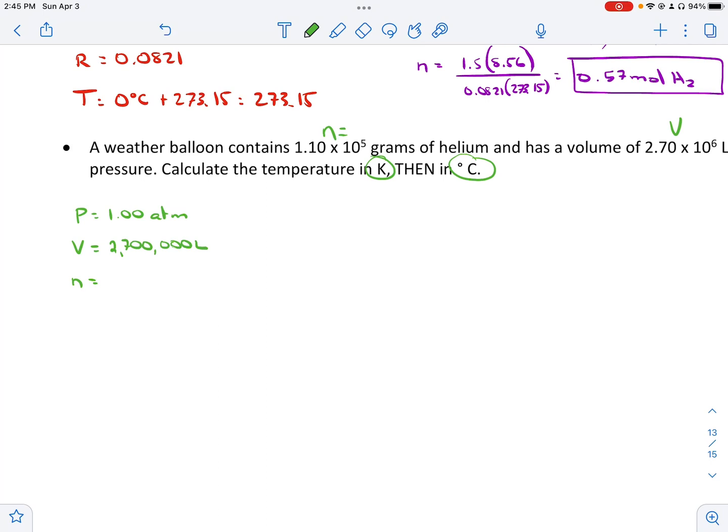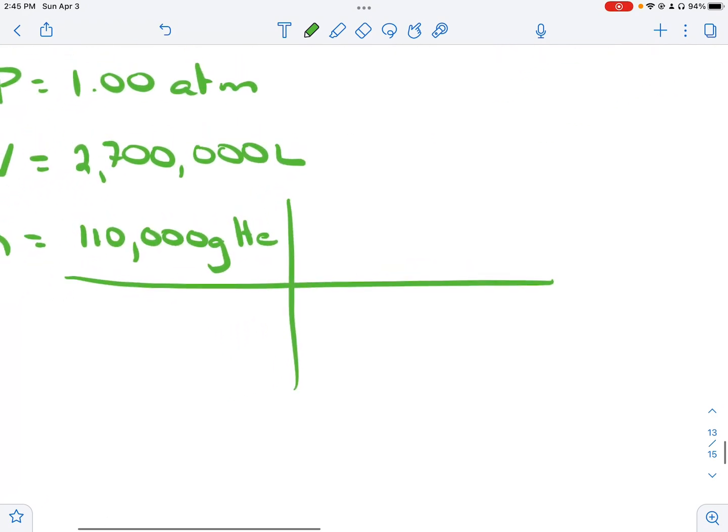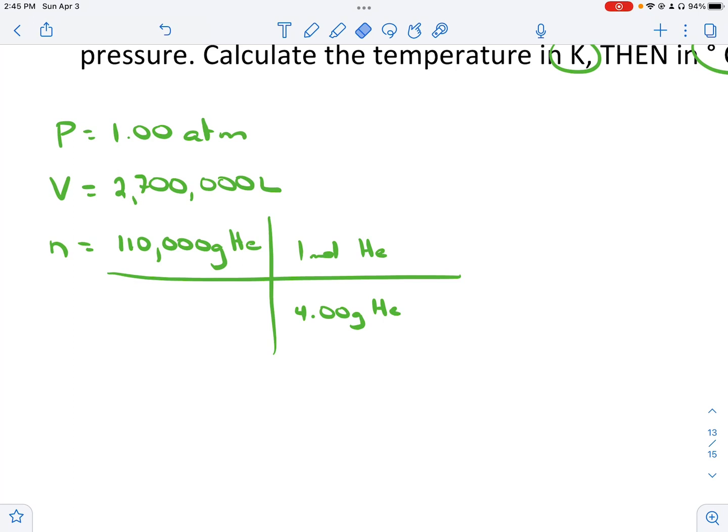This is where we're going to start. We know we have 1.10 times 10 to the 5, but let's put that out of scientific notation. We have that many grams of helium. I can get to moles by dividing by the molar mass of helium. This will tell us how many moles of helium I have. We take 110,000 divided by 4, and we get 27,500 moles of helium.